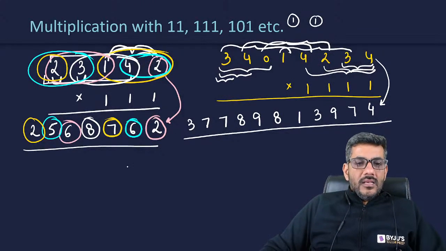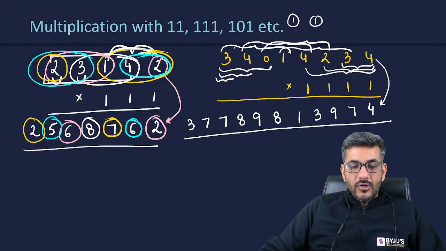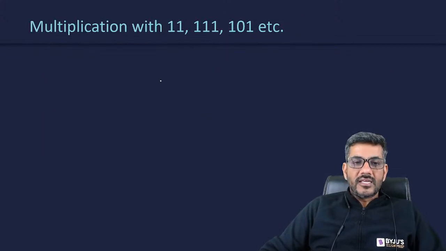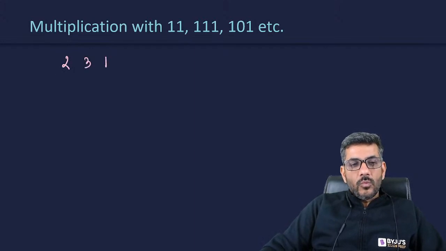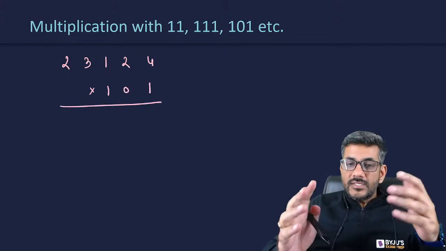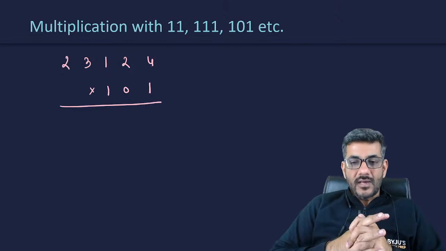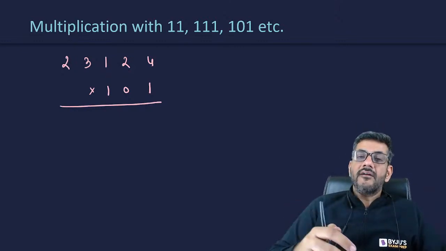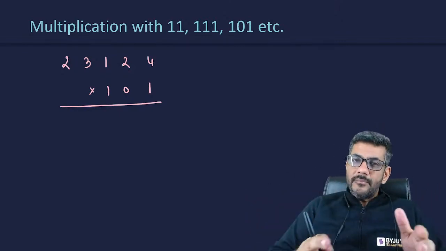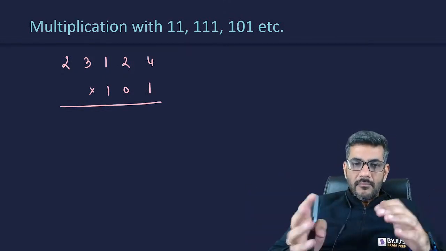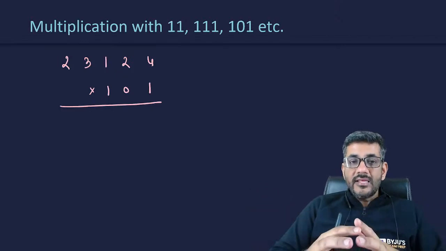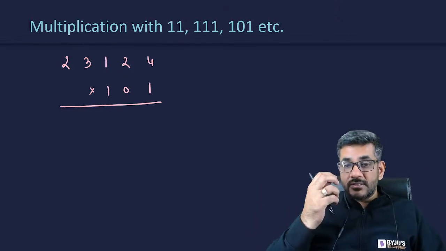Okay. Let us now talk about 101. I'm sure this is understood to all. तो अब 101 के बारे में बात करते हैं. Let me just take up a number 2, 3, 1, 2, 4, and now I am multiplying it with 101. What is the method to multiply by 101? That's what we are going to discuss now. How can we derive 101? Of course, 101 can be written as 100 plus 1. You all know. So multiply a number by 100, multiply the number by 1, add them, and again you will see there is a process which can be followed there.